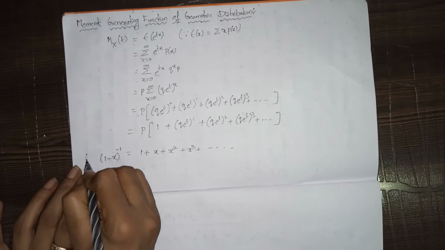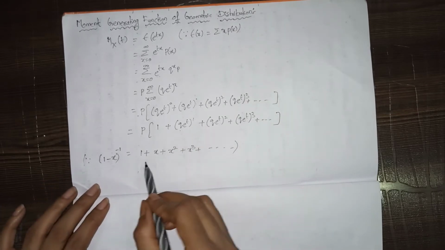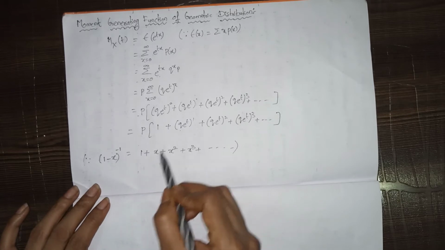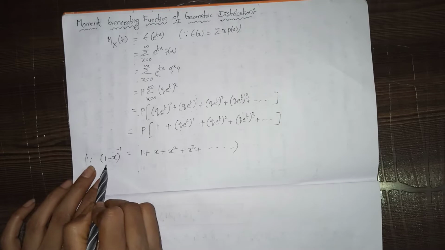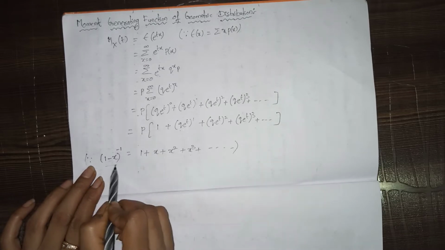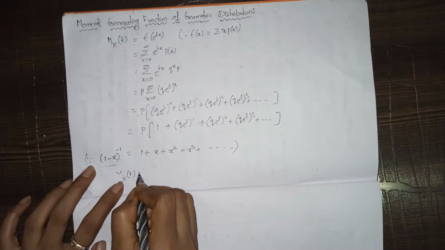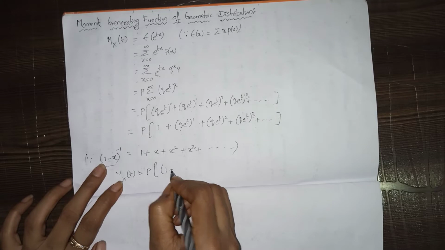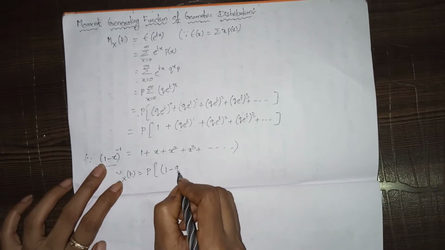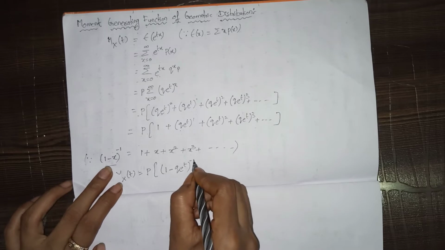Now we have to compare these both. Here 1 is there, x, x^2, x^3. So we have to write this whole term in this format. So M_X(t) equals p into (1 minus x)^(-1), in the sense p into (1 minus q e^t) whole power minus 1.